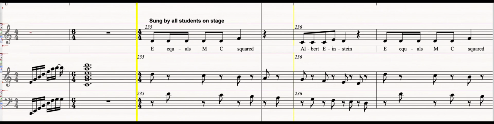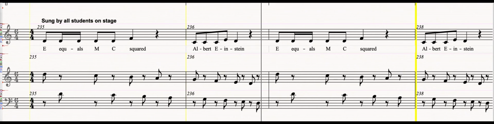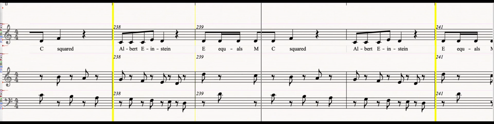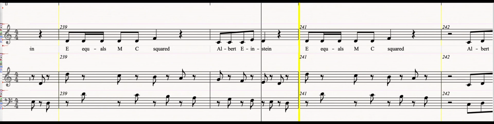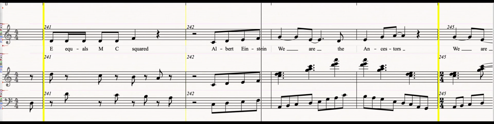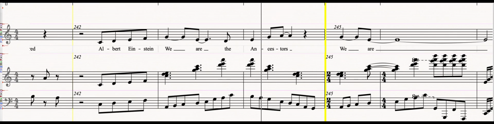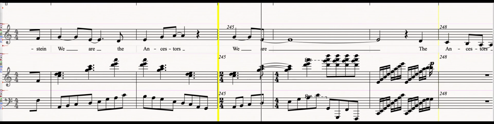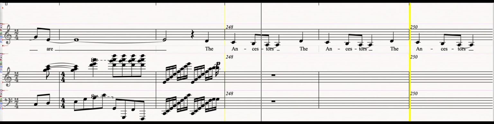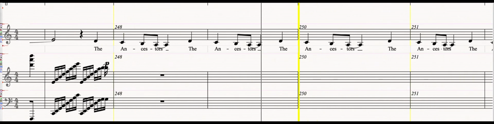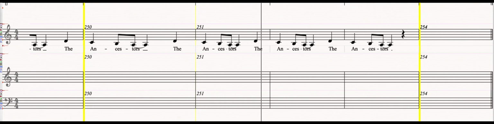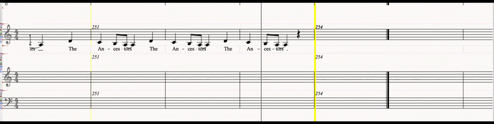Equals mc², Albert Einstein. We are the ancestors.